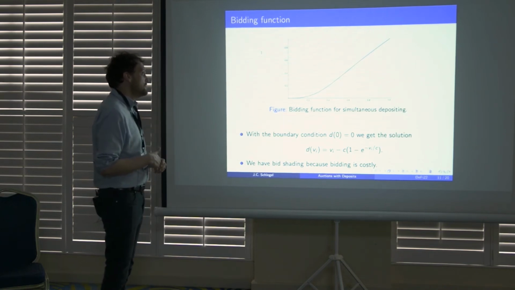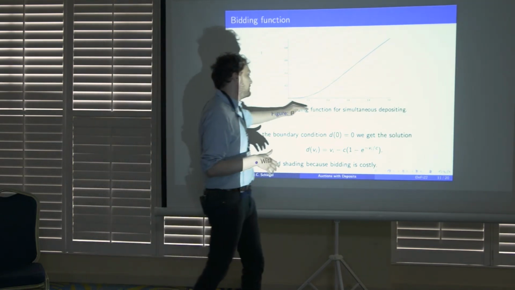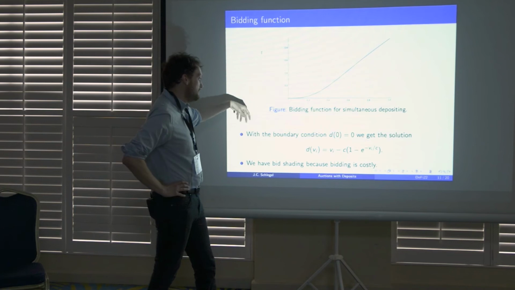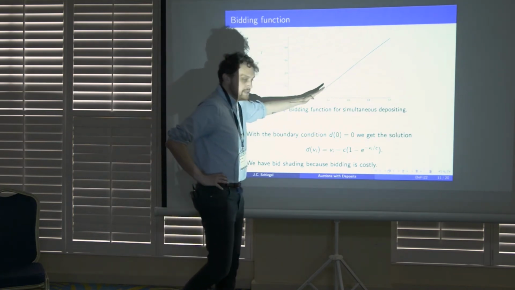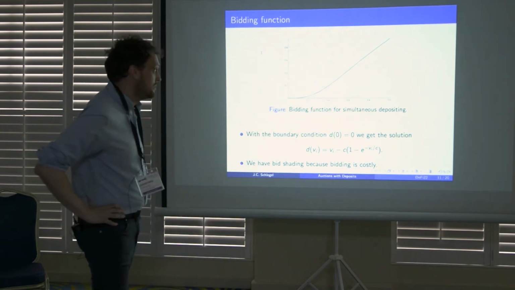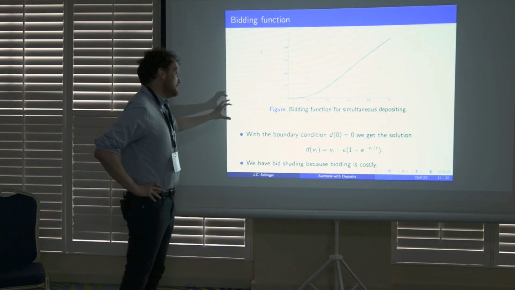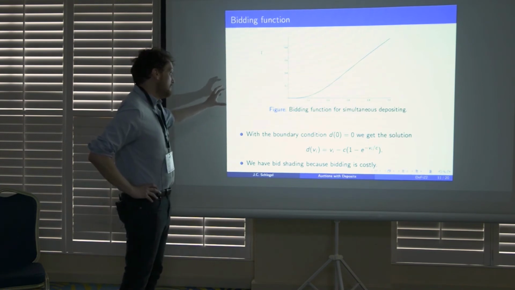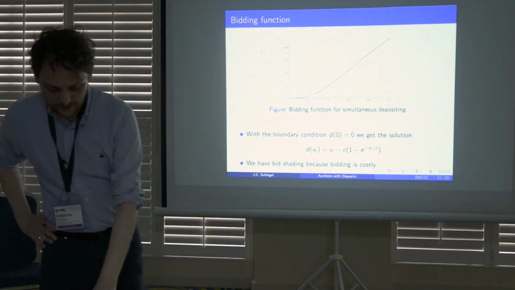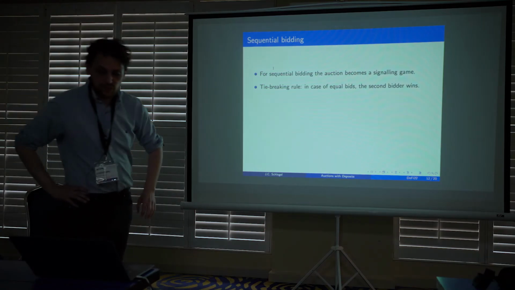So what you get, this is your bid as a function of your valuation for the item, right? And basically what you observe is some kind of bid shading in the beginning, just because there's a cost of depositing, but other than that, there's nothing interesting happening in that case. So let me go to the more interesting case, which is the sequential bidding case.